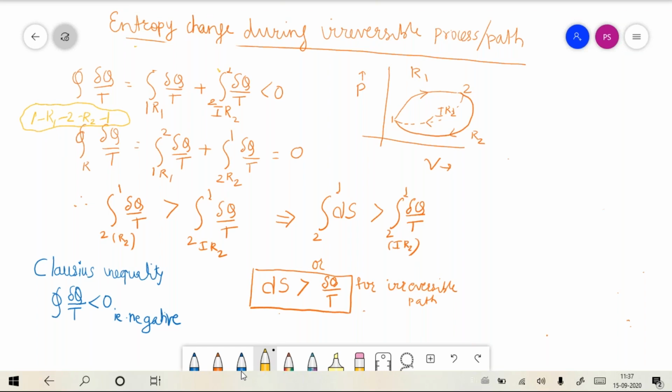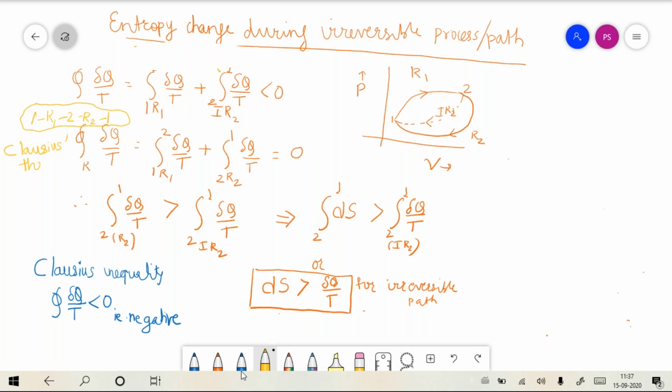And you know that if the cycle is reversible, then from the Clausius theorem, what does the theorem say?